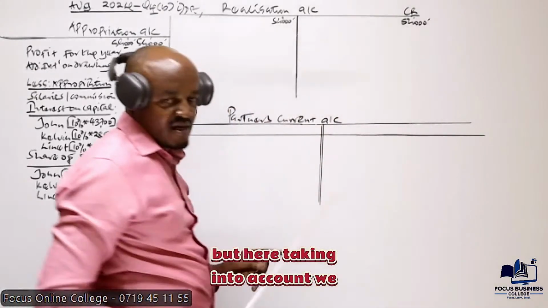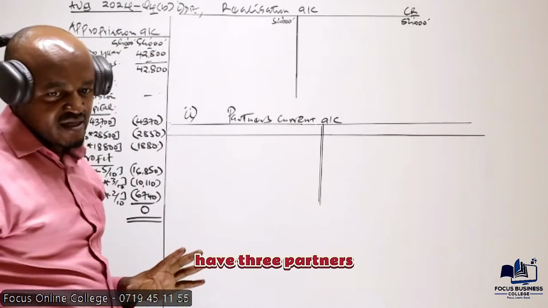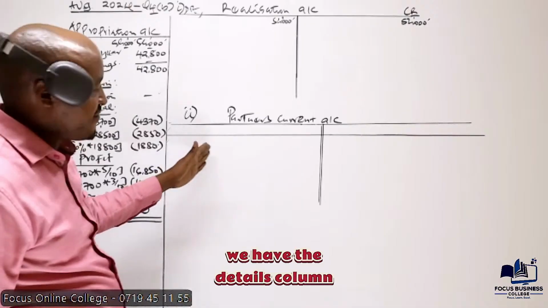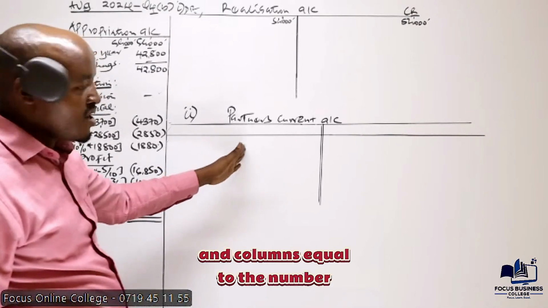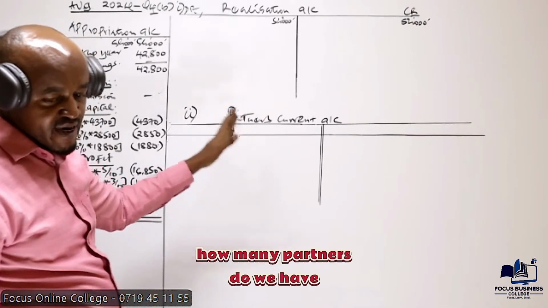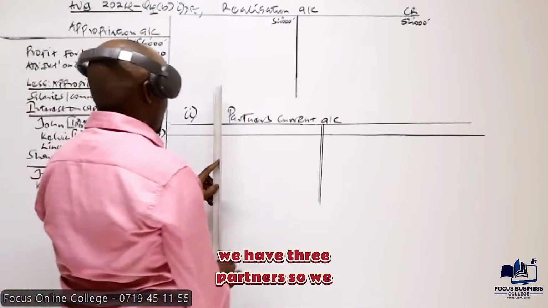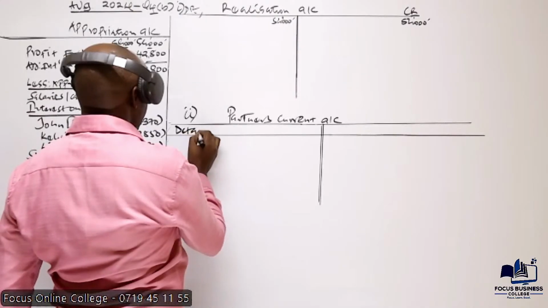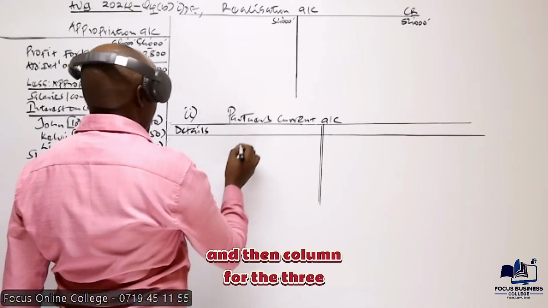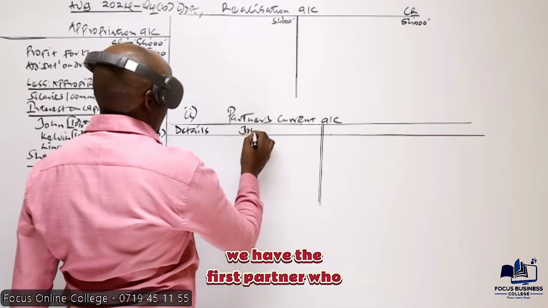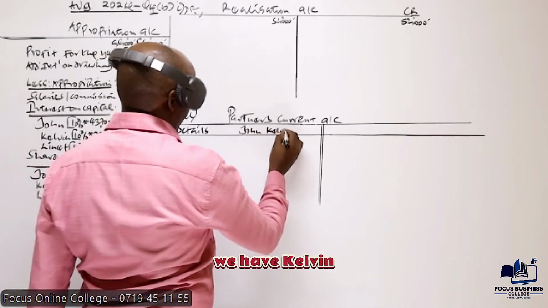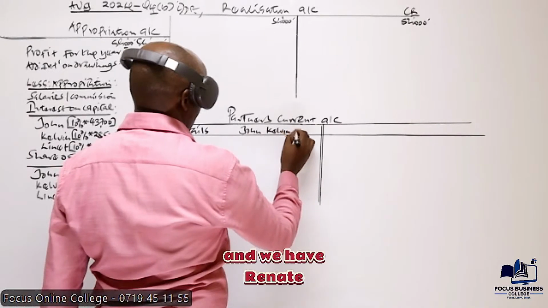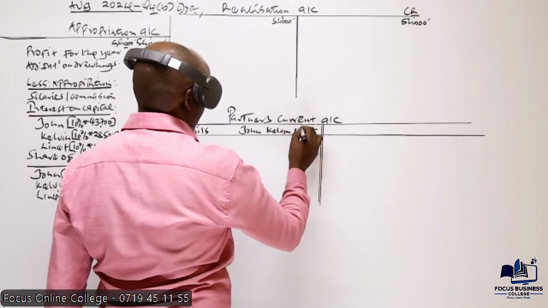But here, taking into account that we have 3 partners, on the debit side of this account, we have the details column and columns equal to the number of partners. How many partners do we have? We have 3 partners. So we will have the details column here, and then a column for each of the 3 partners: John, Kelvin, and Renette.